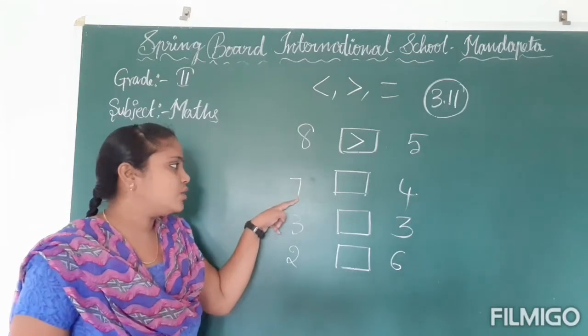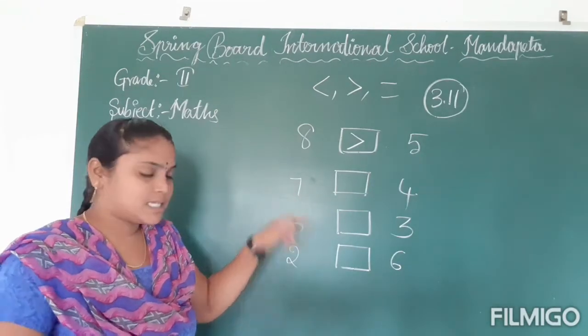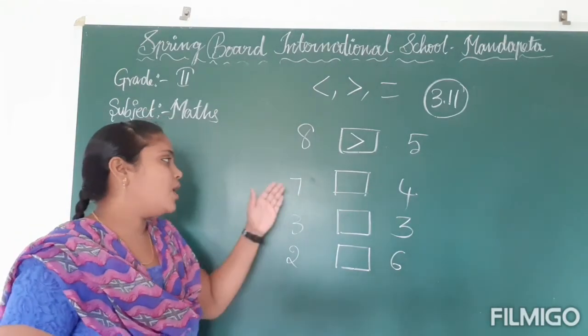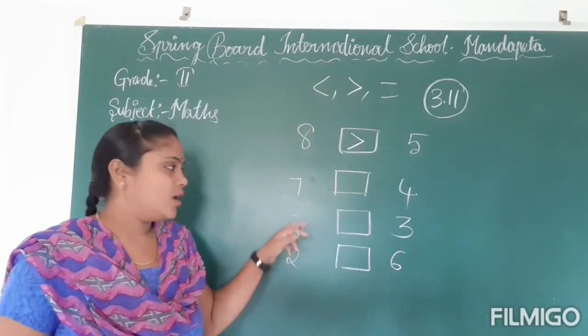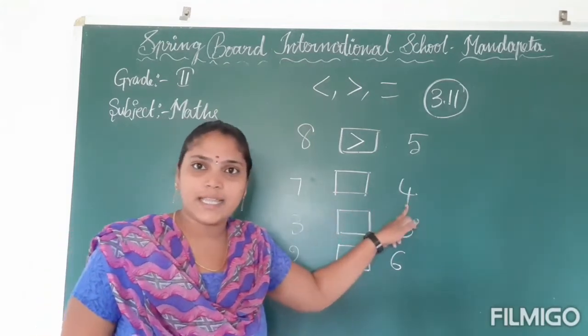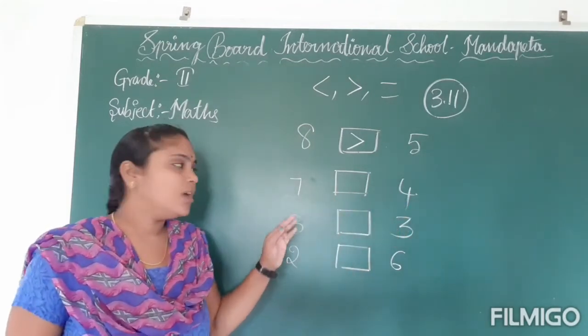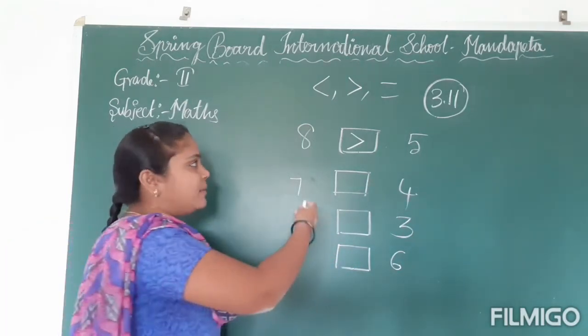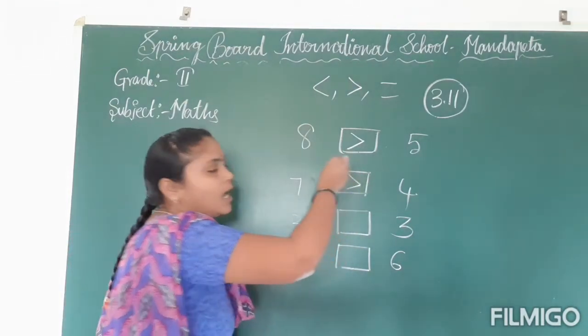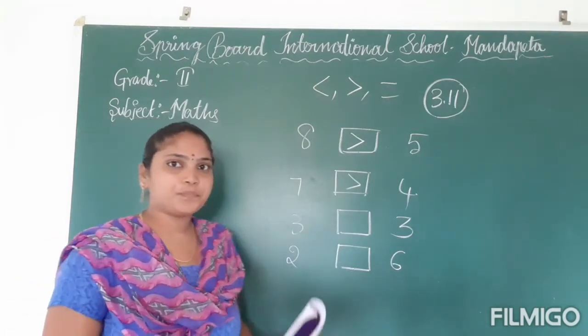Next go to the second one, 7 and 4. You have to check whether the first number is greater or smaller. Is 7 greater than 4 or less than 4? 7 is greater than 4. So if the first number is greater, you have to use the greater than symbol.